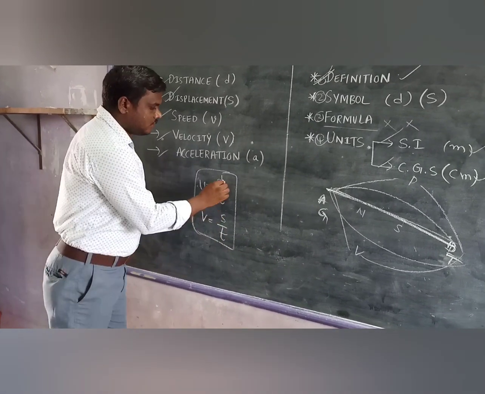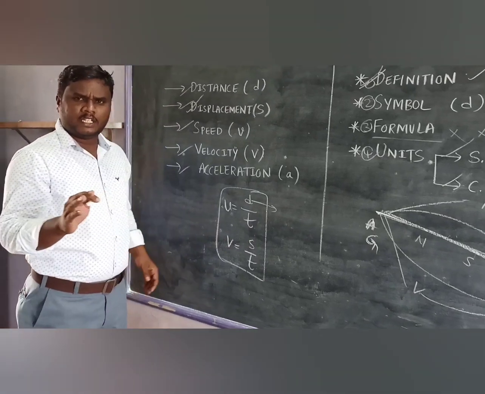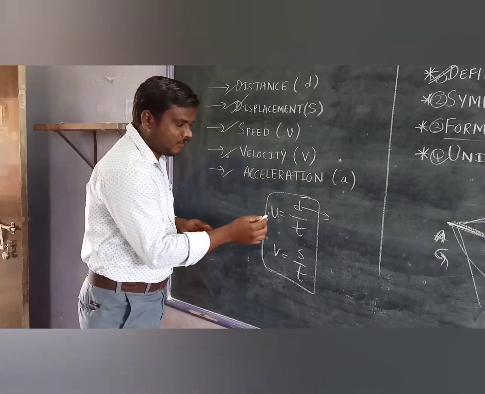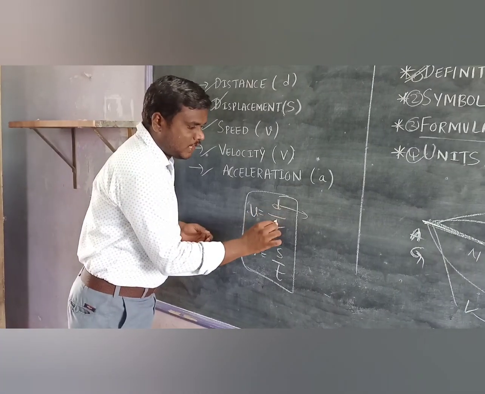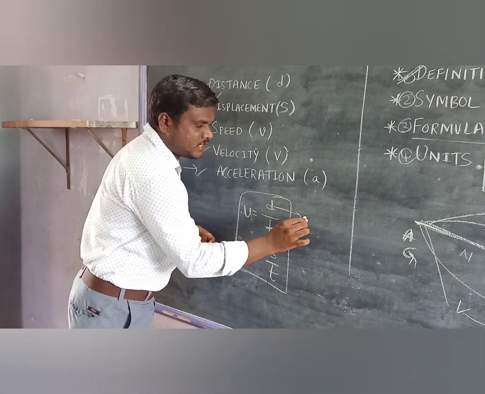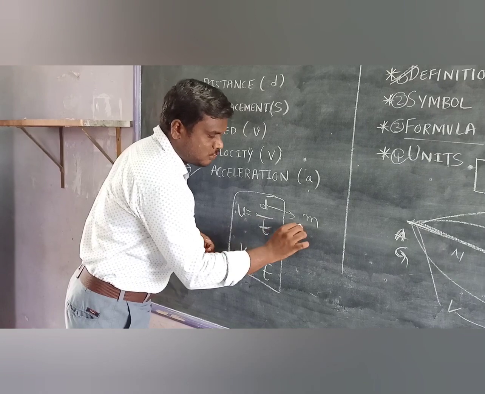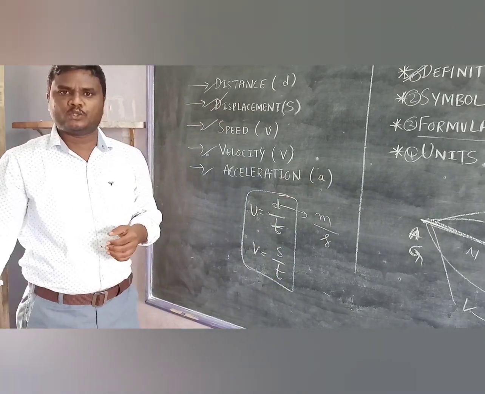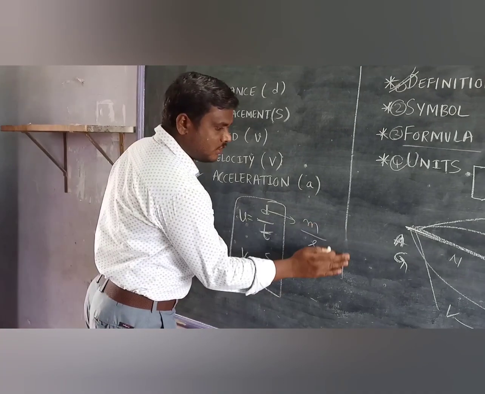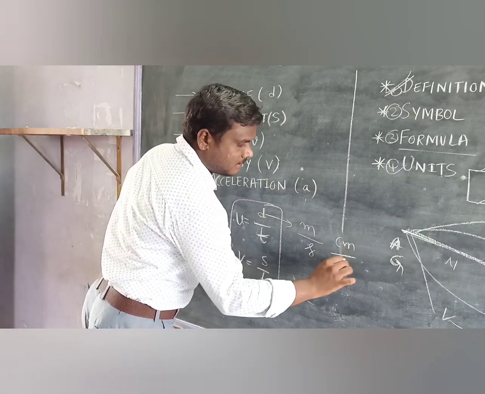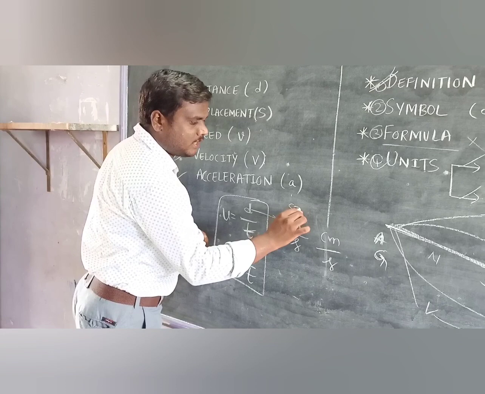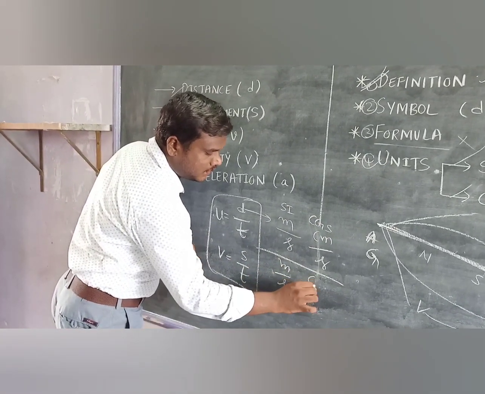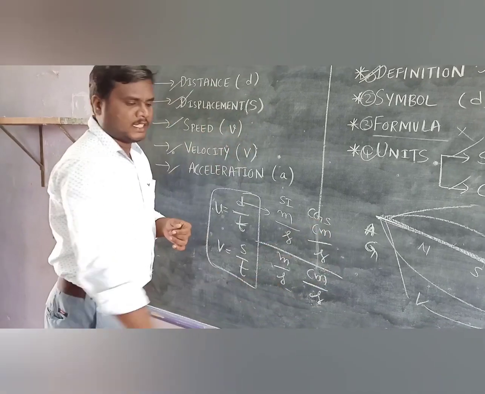So the units for these we are going to write. See, simple one. In physics we can get the units from the formula only. If you see the formula for speed, d by t is the formula for speed. The unit for distance is meters, and here by is there, so time is there, seconds. Therefore, meter per second is the unit for speed. The CGS units are centimeter per second. These are SI units, these are the CGS units. The same units will be followed for velocity also, that is meter per second and centimeter per second.